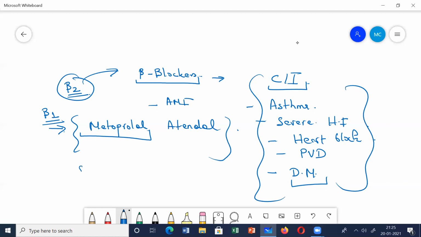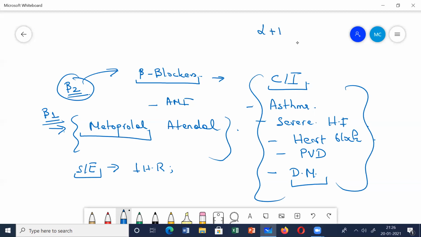And what are the side effects? Sometimes it can cause bradycardia, it will further decrease your heart rate. It can cause cardiac failure and bronchospasm, though bronchospasm is less with these cardioselective beta blockers. So then we talked about the beta blockers.